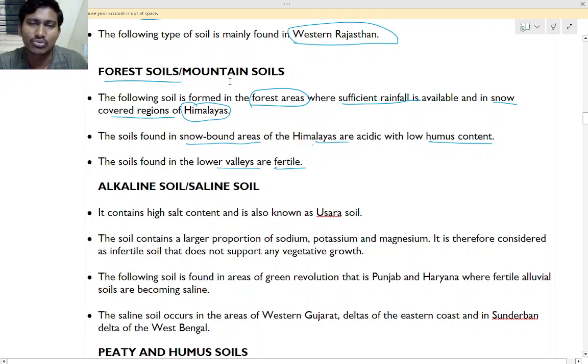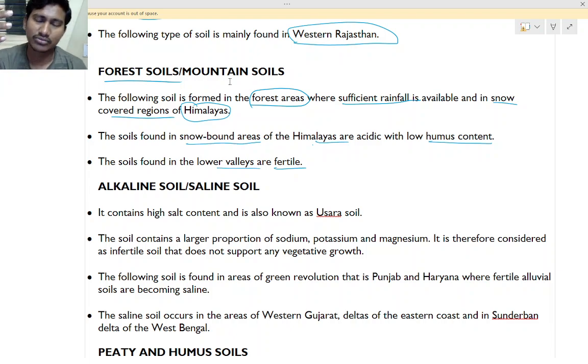What happens when snow falls? The leaves and all cannot be buried in the ground, and insects and worms cannot grow in the soil. Why? Because it is very cold. When it is very cold, that is snow, then what will happen?